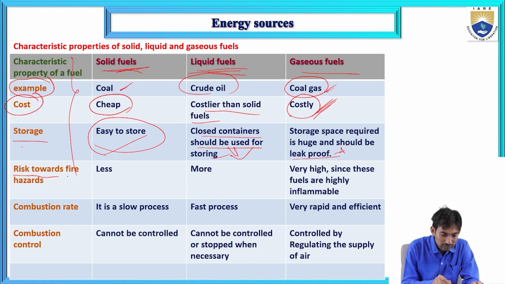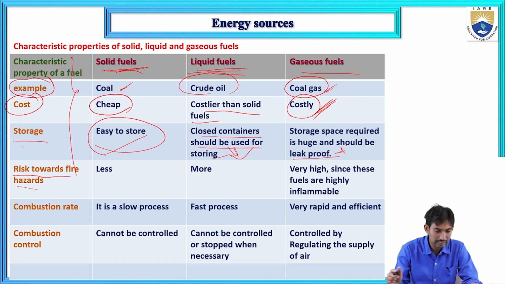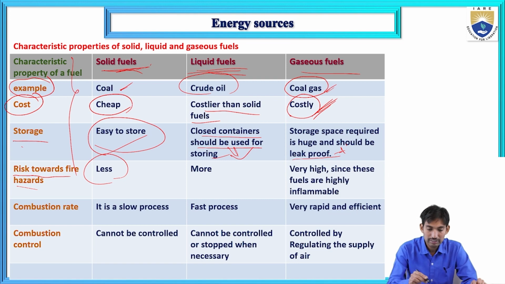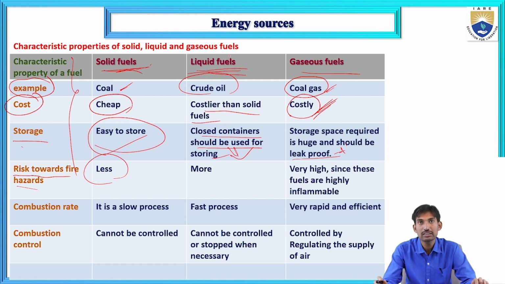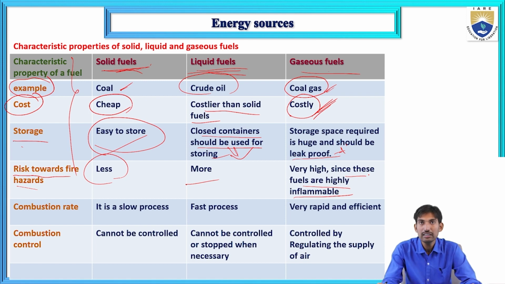The third is risk towards fire hazards. The third characteristic property, if you see the solid fuels, the risk towards fire hazards is less. For liquid fuels, the risk towards fire hazards is more. If you take gaseous fuels, the risk towards fire hazards is very high, since these fuels are highly inflammable.